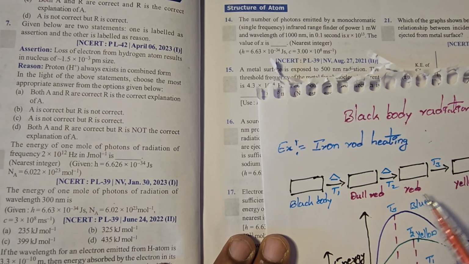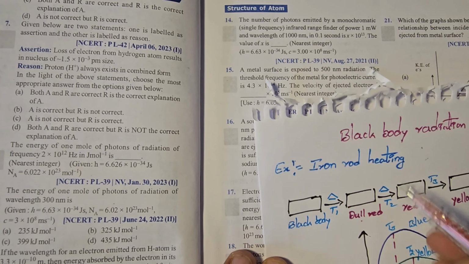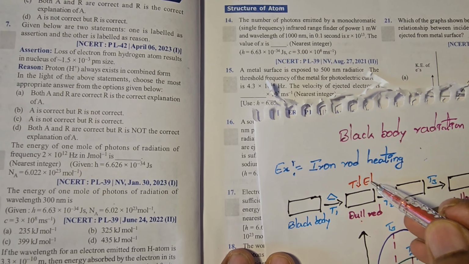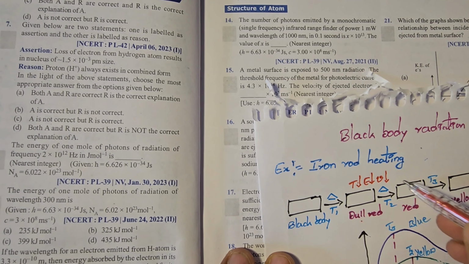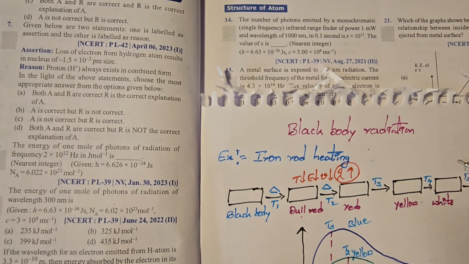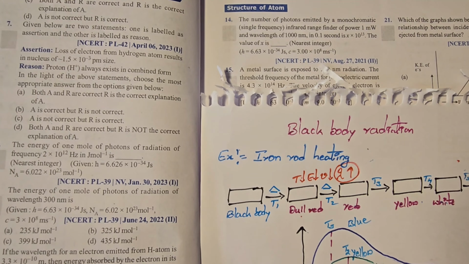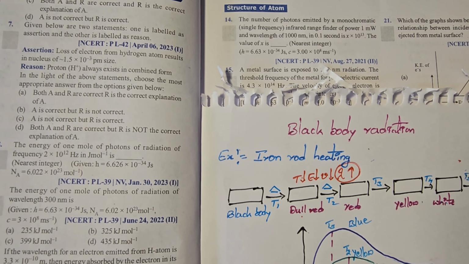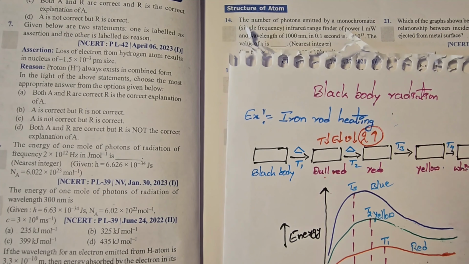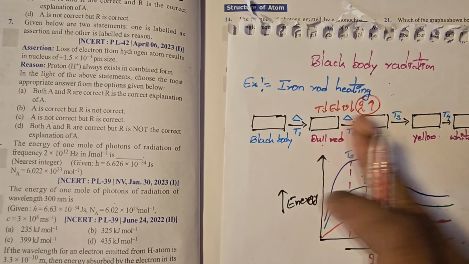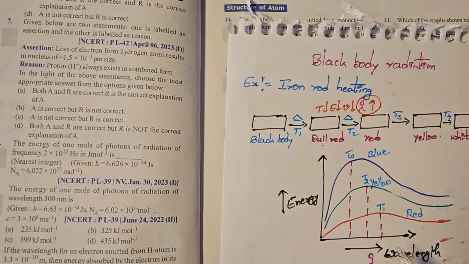Here for the red color, dull red or red, the temperature is less. Temperature is less means energy is less, that means frequency is less and wavelength is more. Here the wavelength is less in the blue color region. So this is the black body radiation color variation. This color change we observe on the graph here. This is the energy versus wavelength.